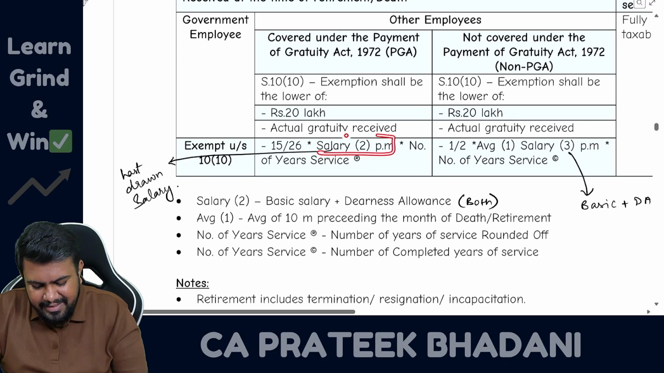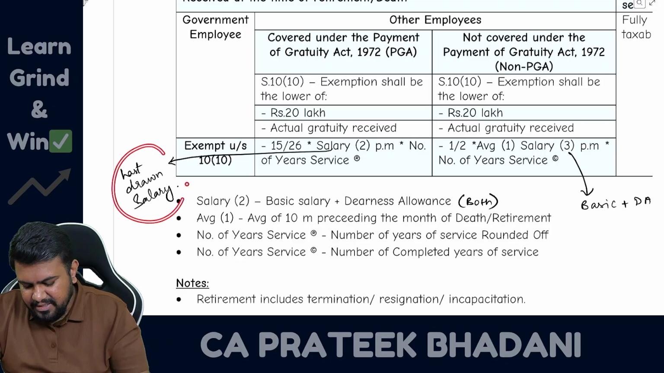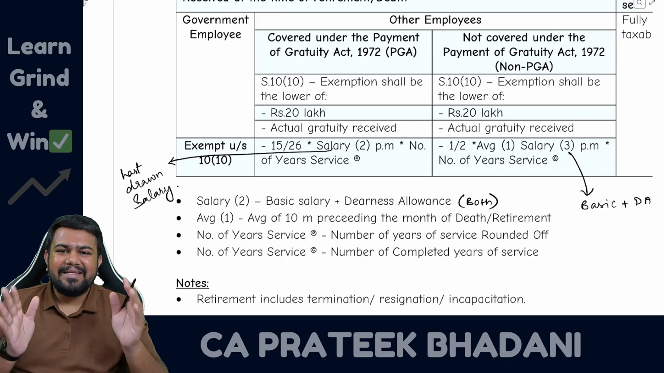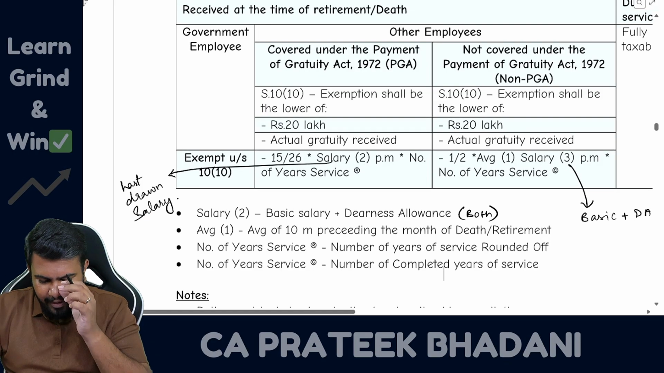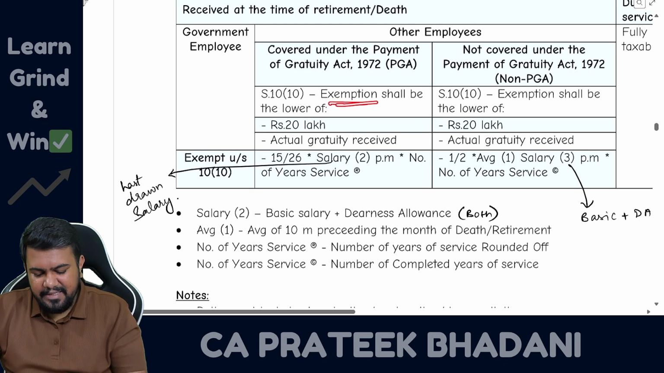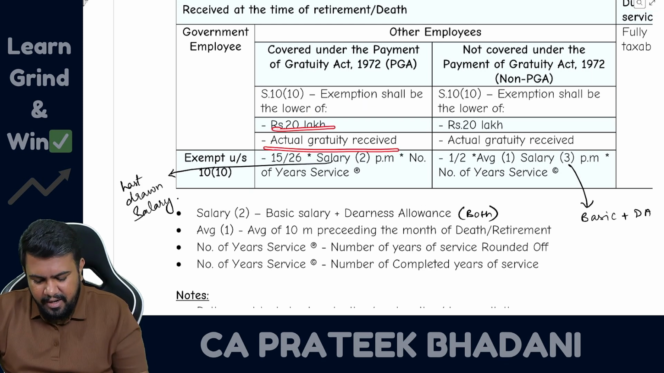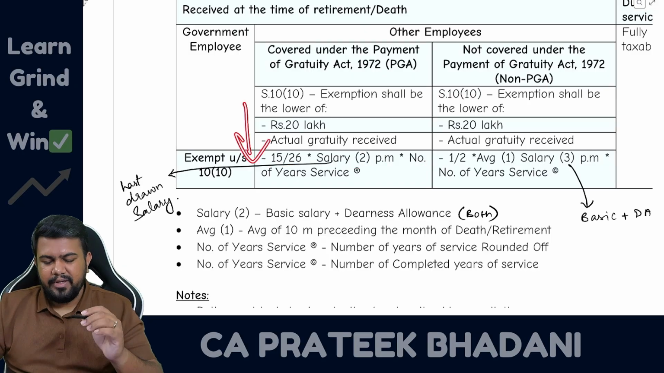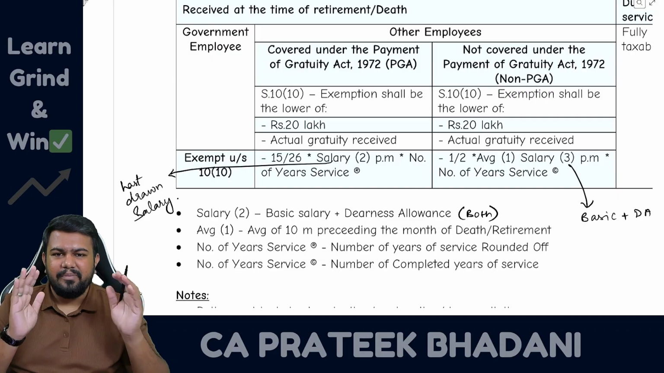And here for salary, what period salary you have to take, sir? You only have to take last drawn salary. So here average and all is not given. That is why you have to take the latest salary or the last drawn salary. So once again, let me tell you the exemption limits. Exemption is 20 lakh rupees, or actual gratuity, or 15 divided by 26 multiplied by salary multiplied by number of years of service rounded off, whichever is lower. So the lower amount will be the exemption, the balance amount will be taxable.